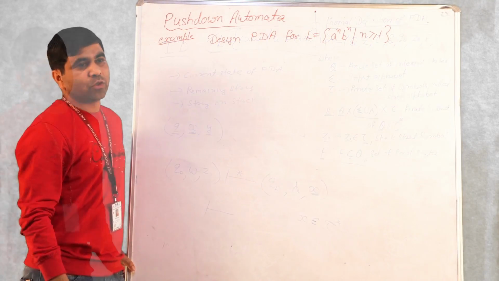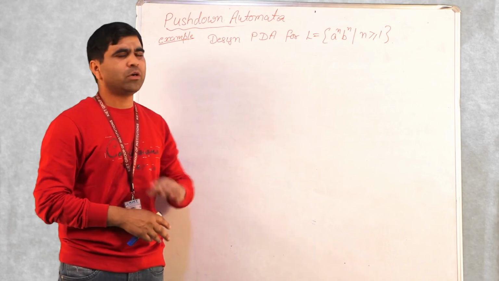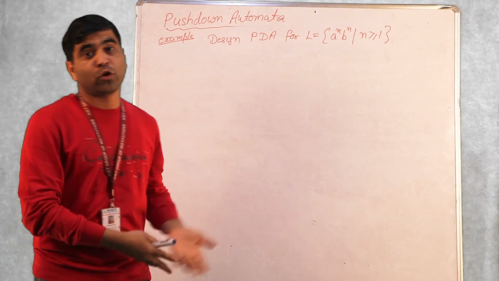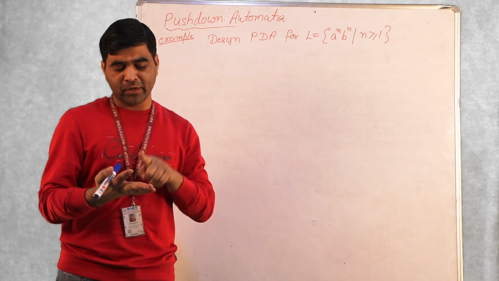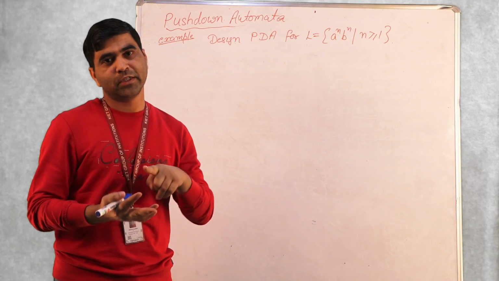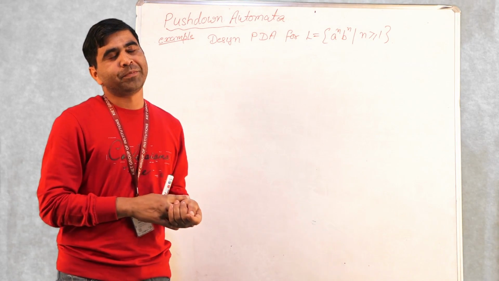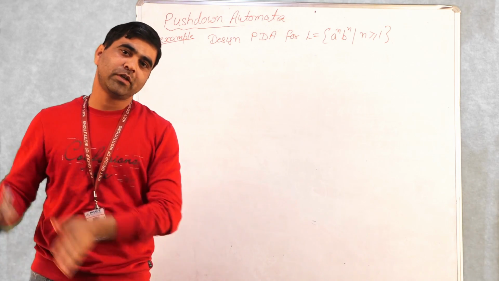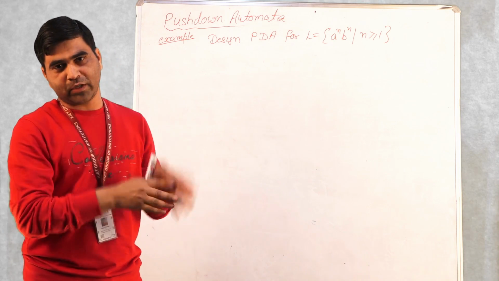Because now we are familiar with all the basic terminology of pushdown automata: what a pushdown automata is and what its components are. We know that there is an input tape, a control unit, and a stack where we can perform the usual push and pop operations. And we have the non-deterministic version and the deterministic version of pushdown automata. So let's see how it exactly works.